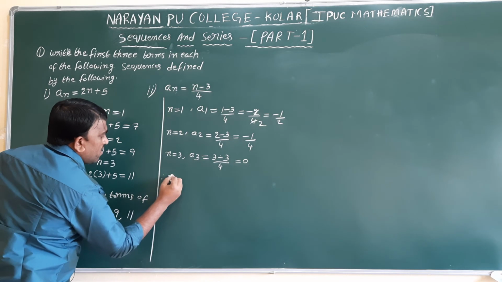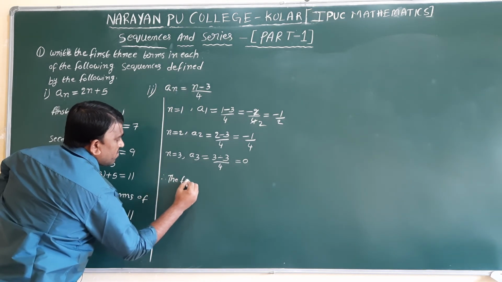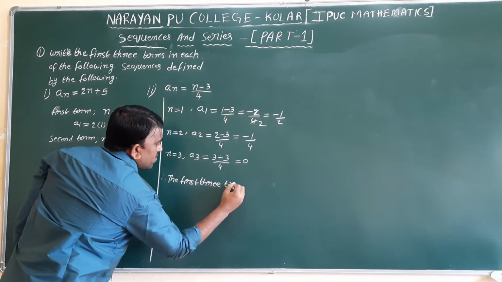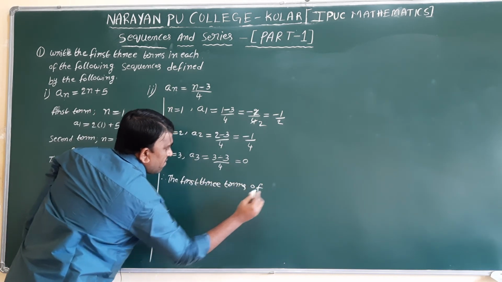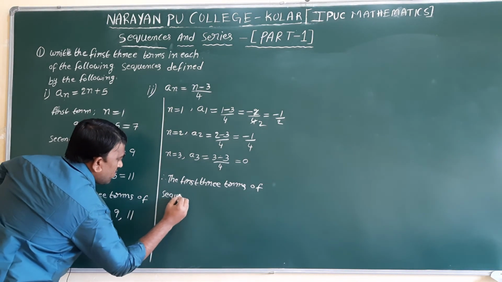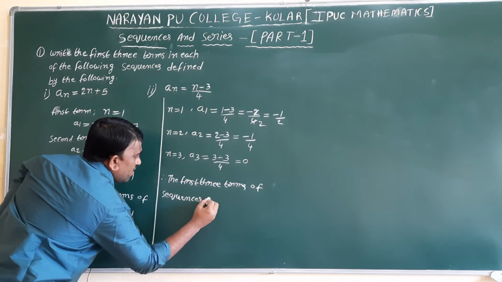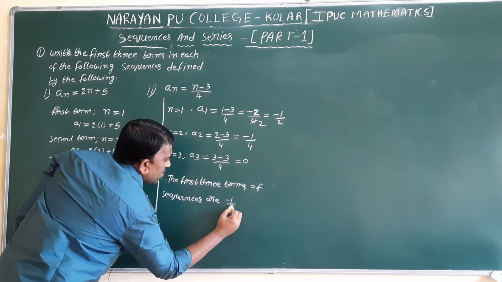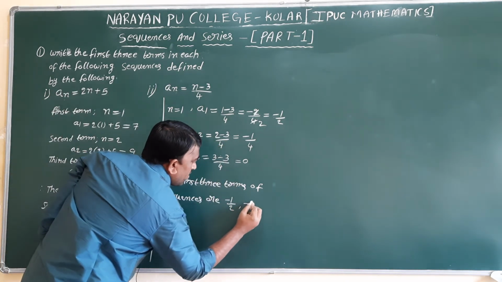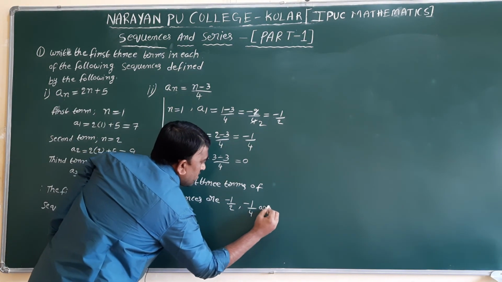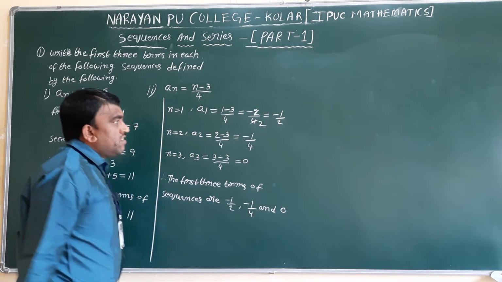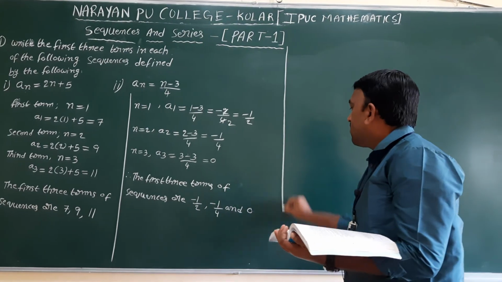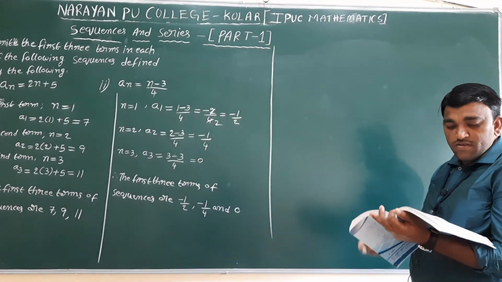Therefore, the first 3 terms of sequences are first term minus 1 by 2, second term minus 1 by 4 and 0. This is the way to calculate terms of the sequences. Next example.